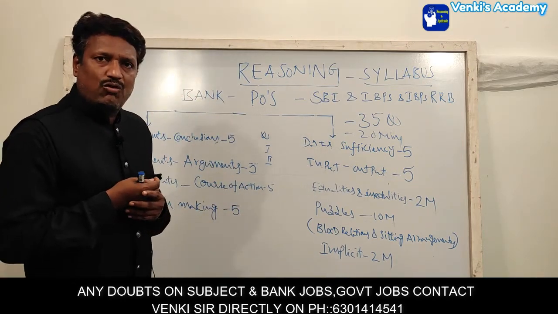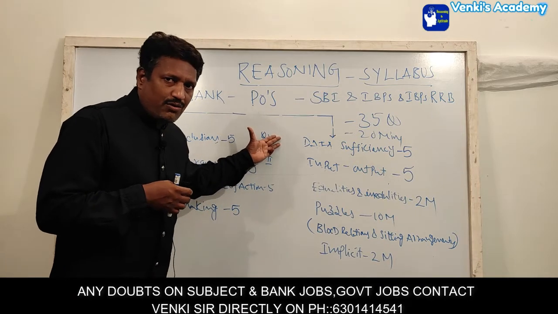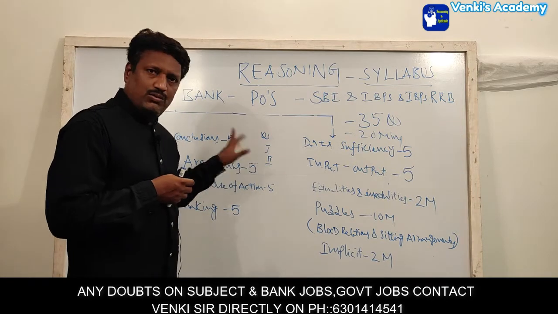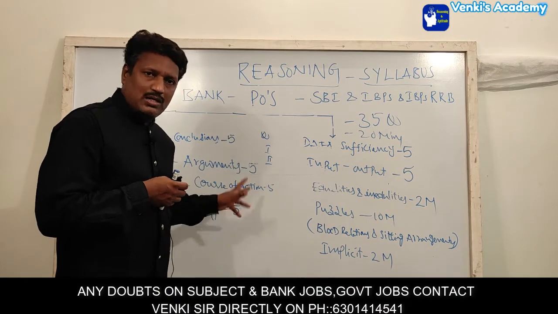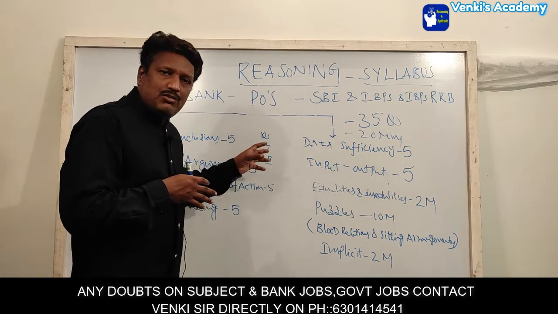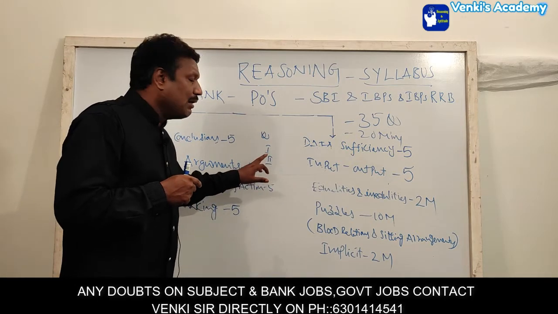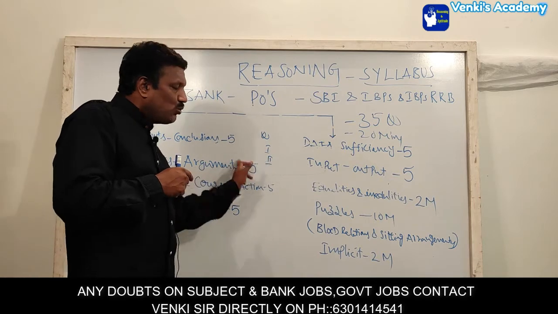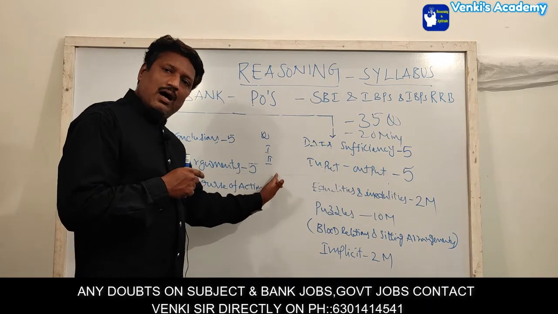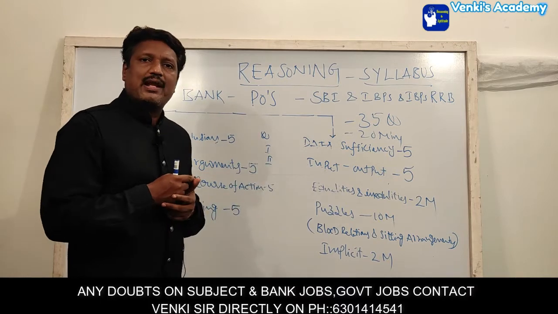What is the meaning of the fourth option? Suppose for the above question, you can't get the answer from 1 alone or from 2 alone, and even if you club both these statements together, 1 and 2, you still won't get the answer, then we have to mark your answer as 4.